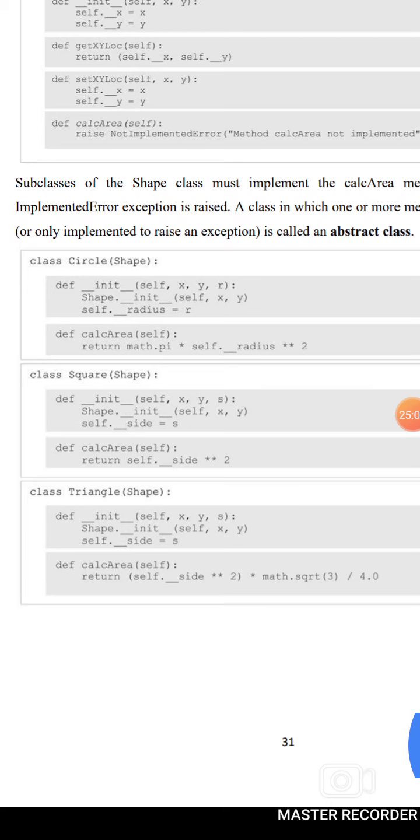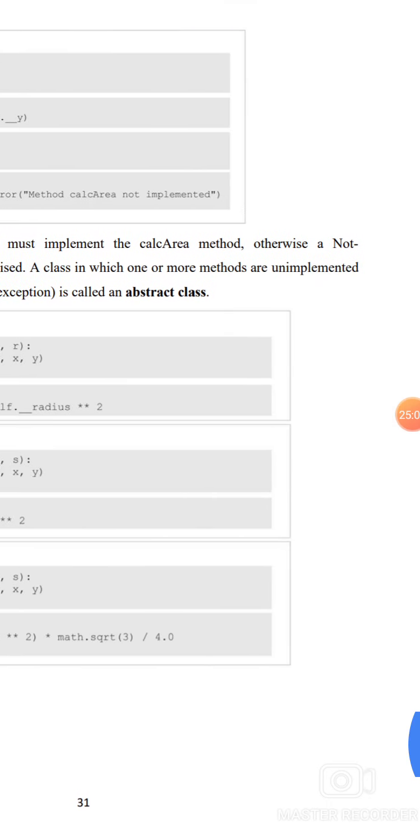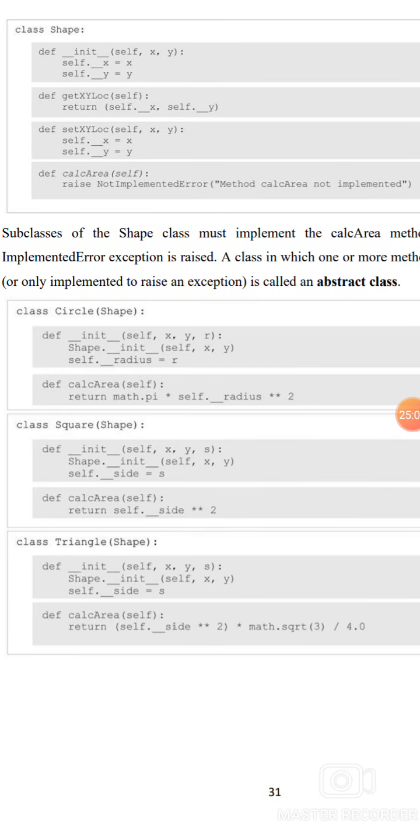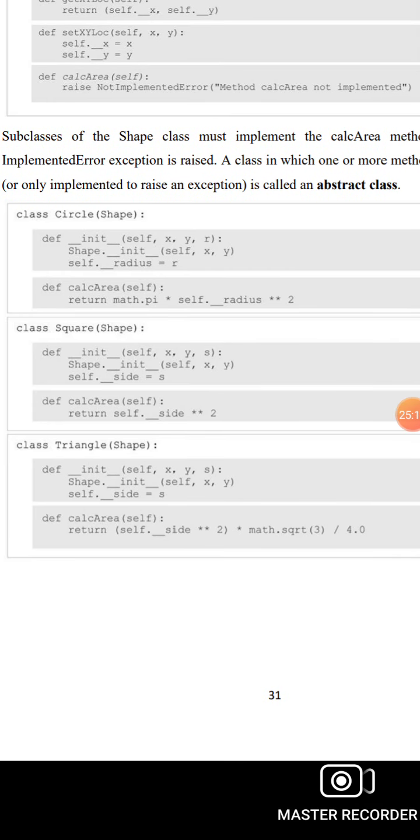A class in which one or more methods are unimplemented is called an abstract class. Class Circle(Shape): def __init__(self, x, y, r): Shape.__init__(self, x, y), self.radius = r. def calc_area(self): return math.pi * self.radius ** 2.